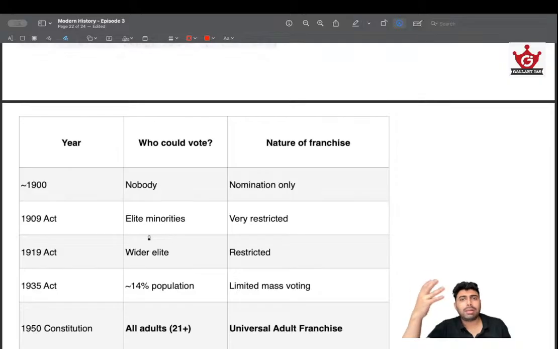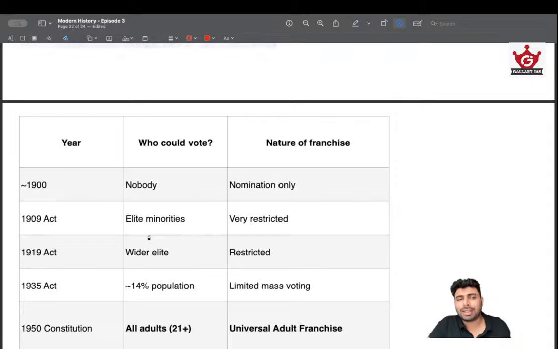Now that may seem like a very alien process, or why was the vote not given to everybody? Because that's the basic idea of this capitalistic approach: they think not everybody needs a voting right. Not everybody is equal. Only the educated ones, the wealthy ones, should have a say.